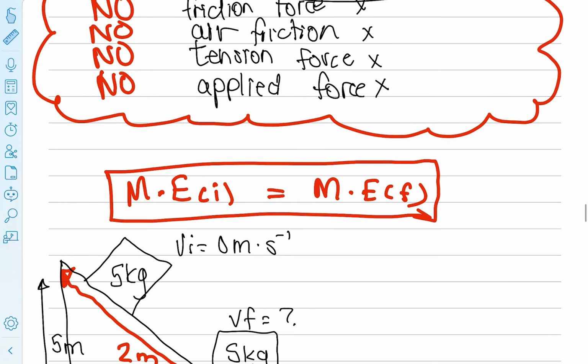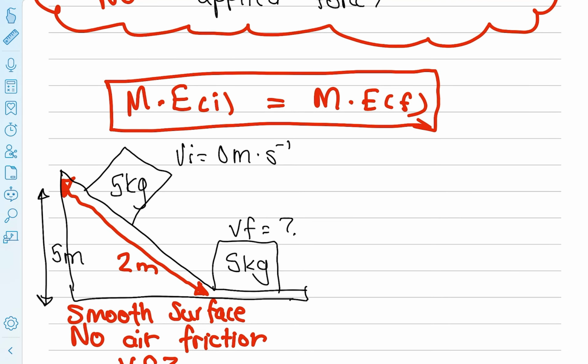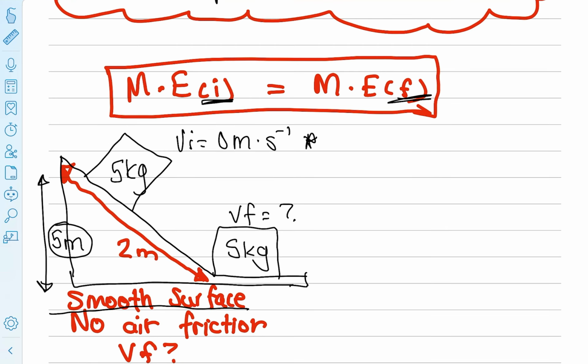Okay, now that's where this formula comes in. This formula basically says the initial mechanical energy is equal to the final mechanical energy. The only time you guys are allowed to use this formula is if there are no non-conservative forces in the system. Example here, we've got a 5 kilogram block starting at a velocity of 0, going down, and we can see that it is at a height of 5 meters above the ground. But the important thing to note is that they say it is a smooth surface and there's no air friction. So we've now excluded the non-conservative forces.